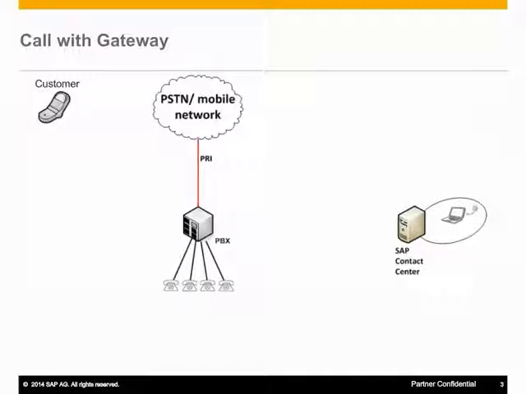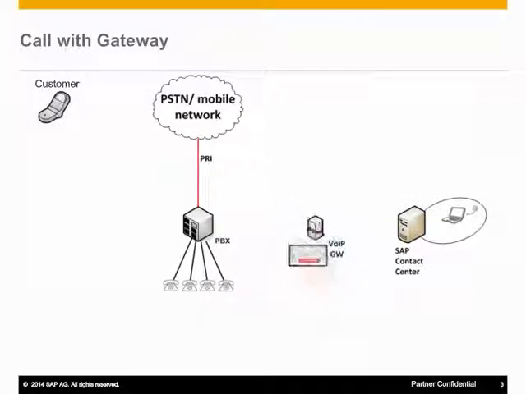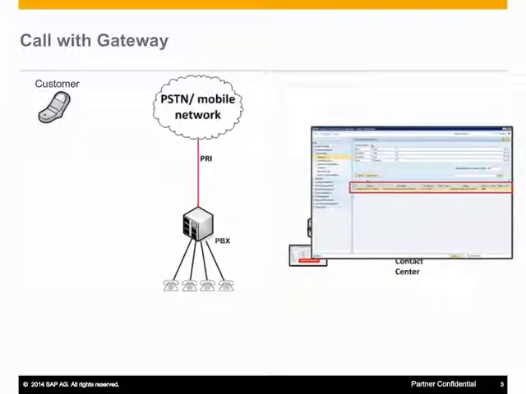The same situation is now fixed by adding a gateway and connecting the two phone systems together. On the gateway, we have specified a number range to be forwarded towards the IP address of the SIP bridge in SAP Contact Center. In similar fashion, in System Configurator, we connect the IP address of the gateway to a SIP bridge in SAP Contact Center.